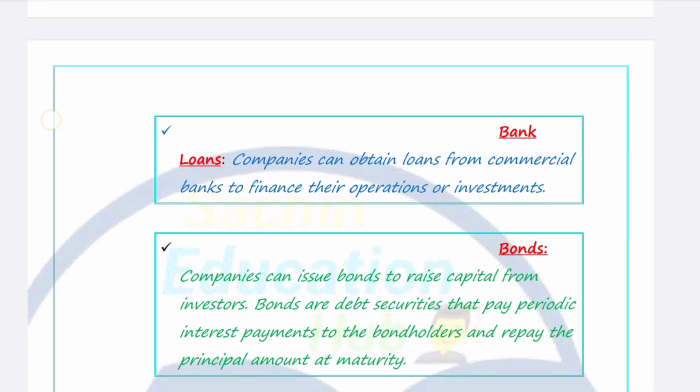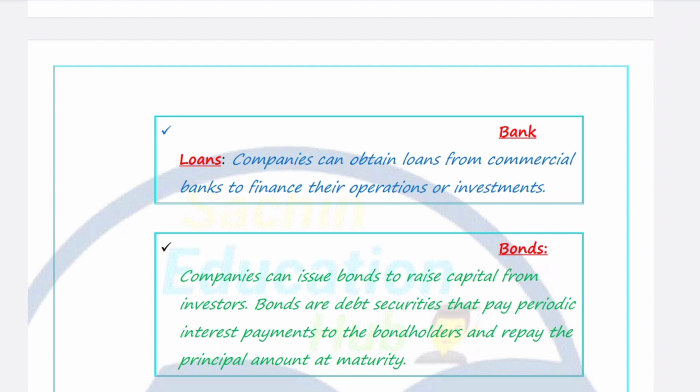Firstly, the bank loans. A company can easily raise a loan from the banks, right? And the banks are always ready to give loans to the company to run their operations easily or to invest in many projects, because there are a lot of projects today that companies want to invest in but can't.